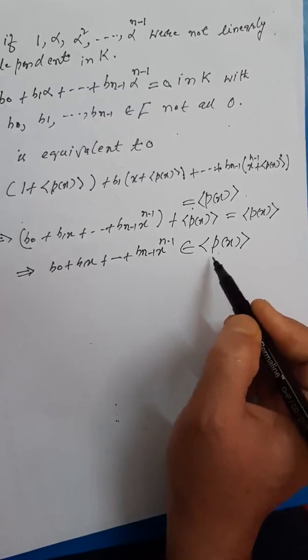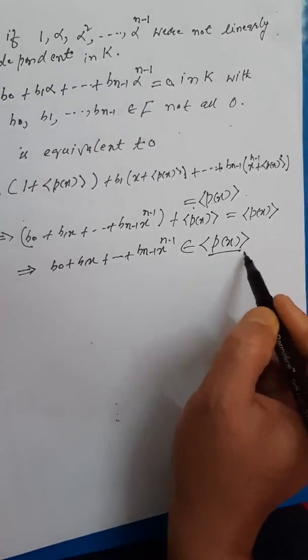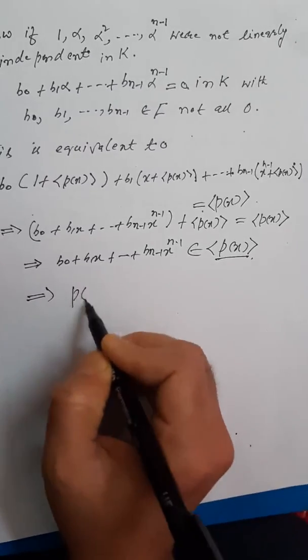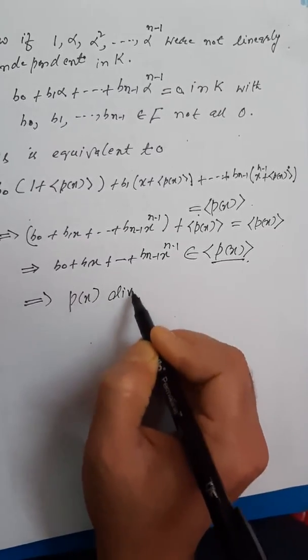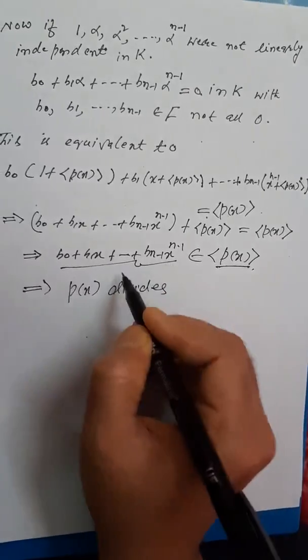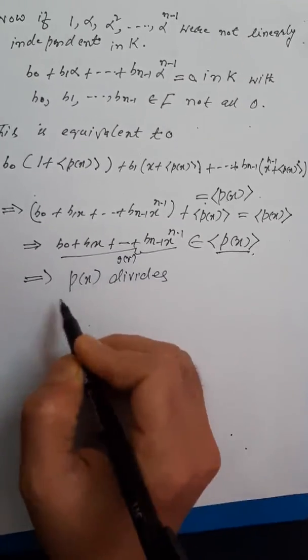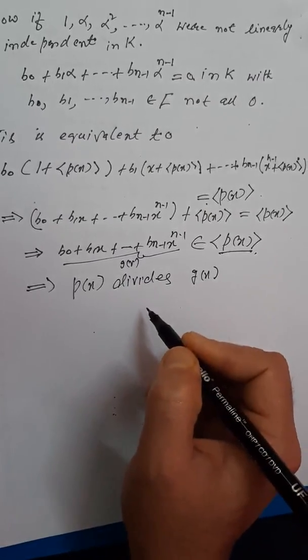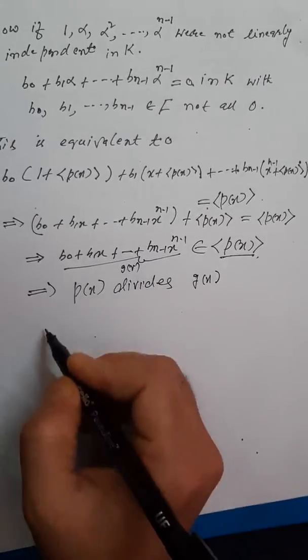Now since this ideal is a principal ideal, p(x) divides this polynomial, say g(x). So p(x) divides g(x), which is not possible.